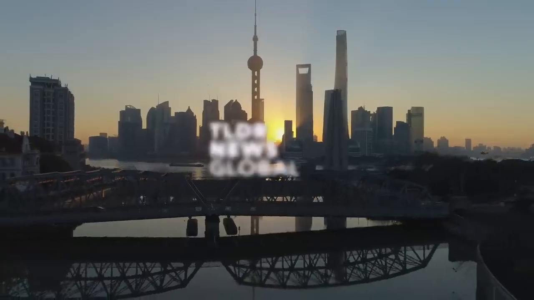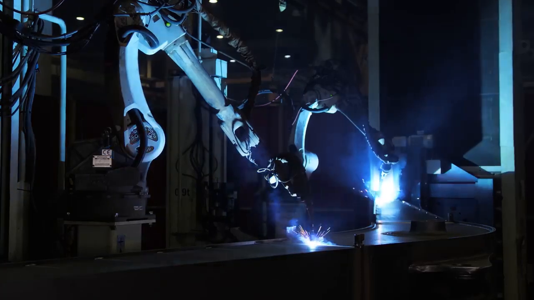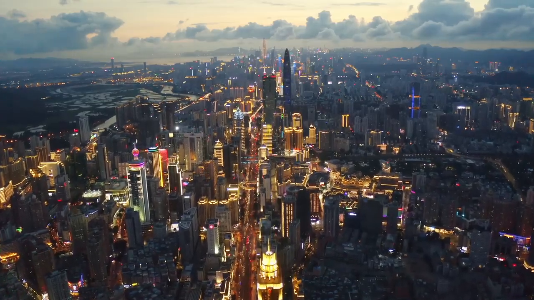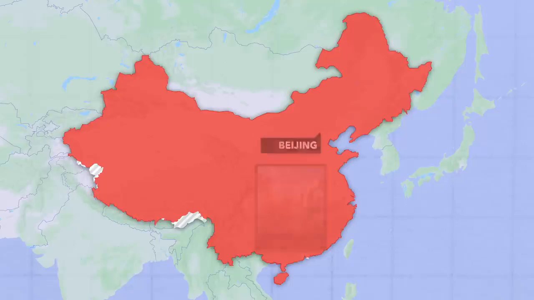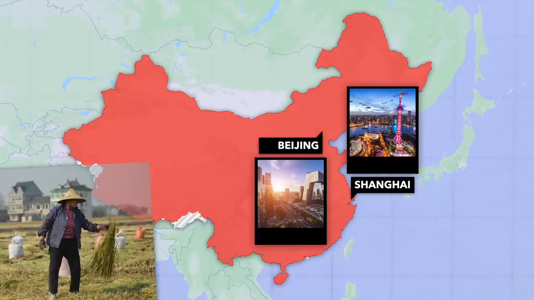When Westerners imagine the Chinese economy, they usually think about millions of STEM graduates working in hyper-automated factories and living in sprawling neon-lit metropoles. But while this might approximate life in Shanghai or Beijing, China's cities are actually just tiny islands of prosperity in what's otherwise a mostly rural and conspicuously poor country.